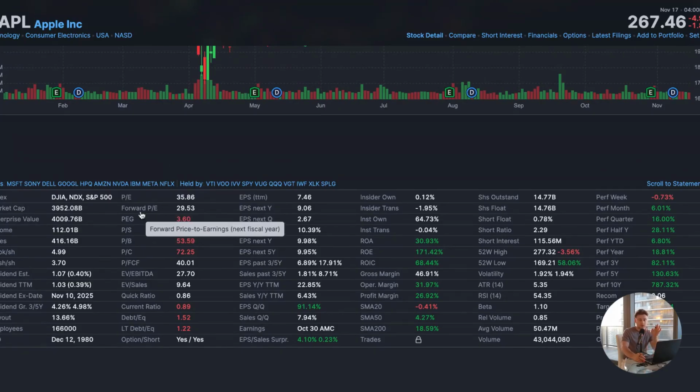And the one really important thing to know about the forward PE is that this number isn't guaranteed. The trailing number is accurate to the point that all these companies get audited by public accounting firms and all this stuff gets validated. The forward PE number, again, they're not making it up, but it's speculation. It's estimation. It could be totally wrong if something goes wrong in the next month or 5 months or 6 months, or there's a supply chain issue, or there's an issue with the product or service. So it's always important to understand that this number, although generally in the right direction, is not going to be 100% accurate. And that's just the way it is.